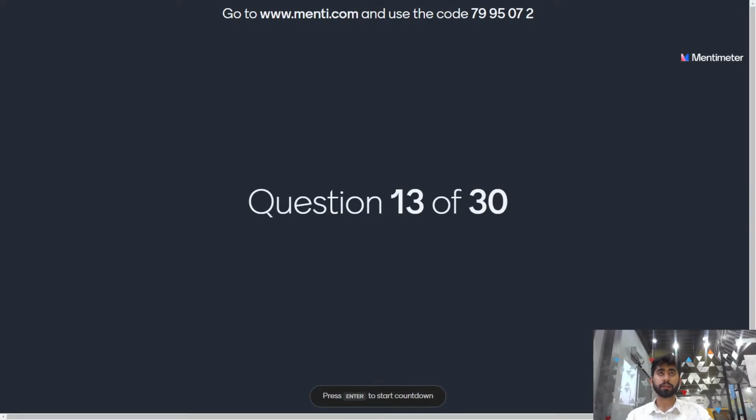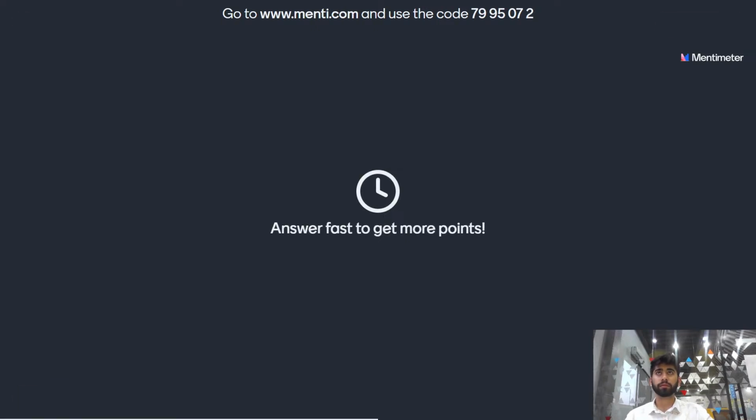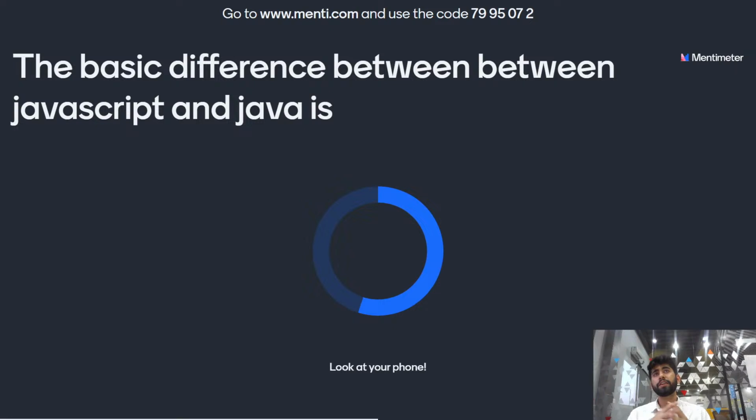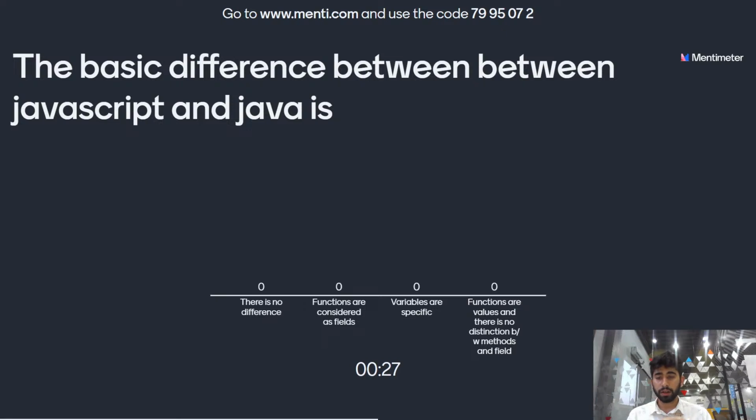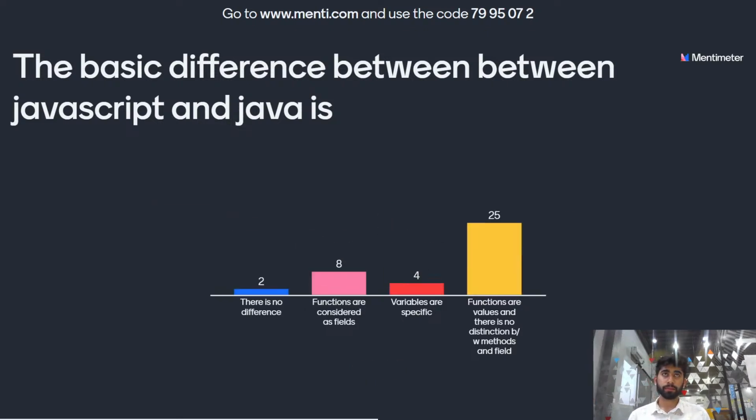The third question is: the difference between JavaScript and Java is. The first option is there is no difference. The second option is functions are considered as fields, and the third option is variables are specific, and the last option is functions are values and there is no hard distinction between methods and fields. The basic difference between JavaScript and Java is... 3 more seconds to answer, and the time is up.